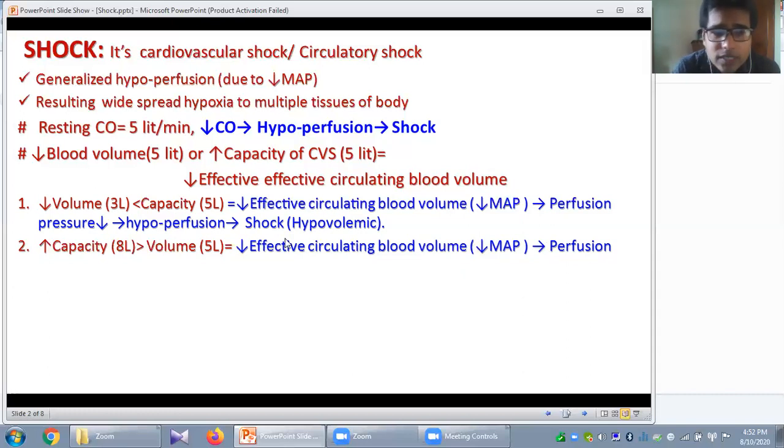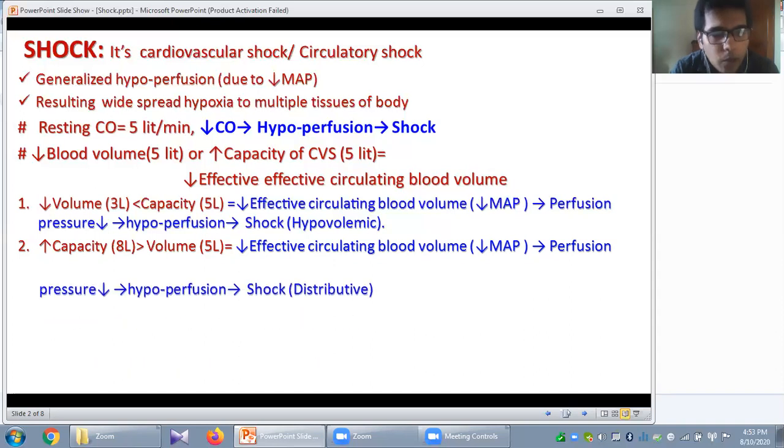Okay, so in both these cases, either capacity is increased due to vasodilatation, or capacity remains normal but blood volume is reduced due to loss of blood or fluid from your body. In both these cases, ultimately, there will be reduction of effective circulating blood volume. Okay, this contributes to reduced perfusion pressure or mean arterial pressure, and ultimately results in inadequate tissue perfusion or generalized hypoperfusion, which may lead to shock.